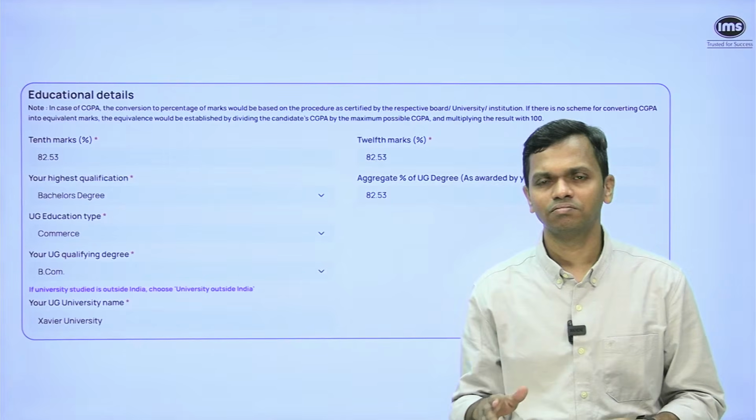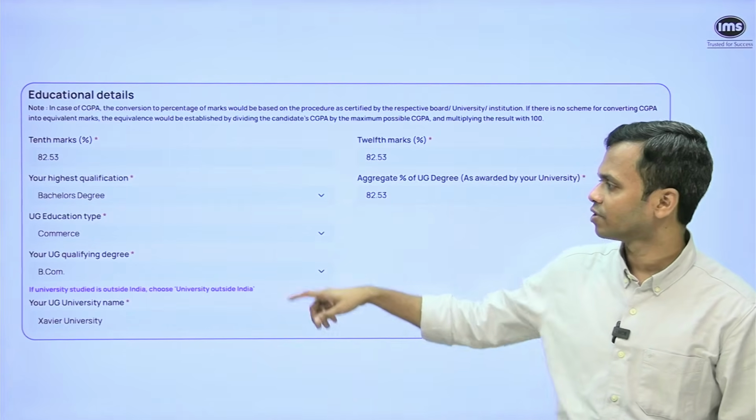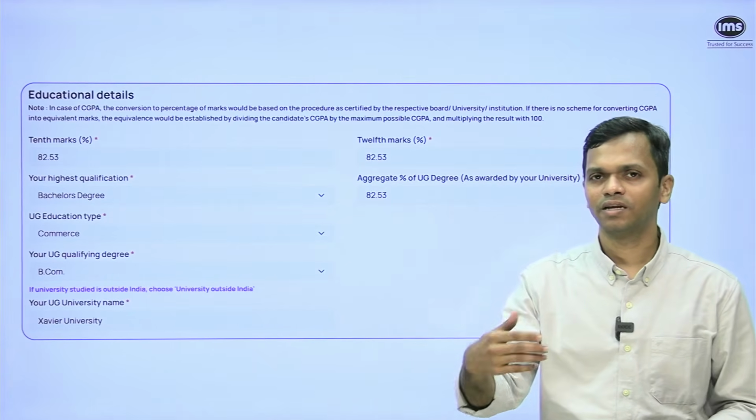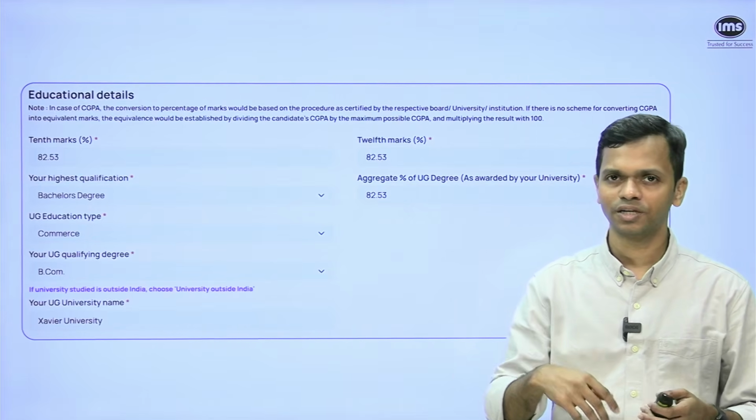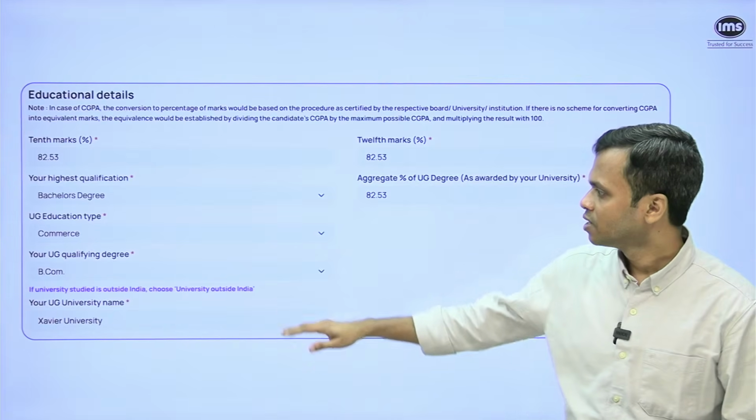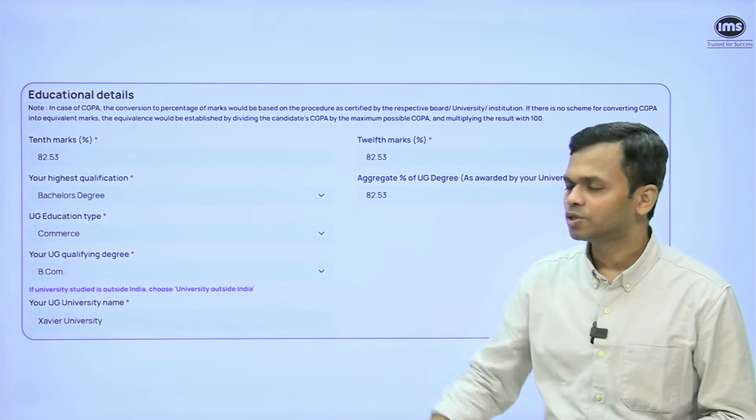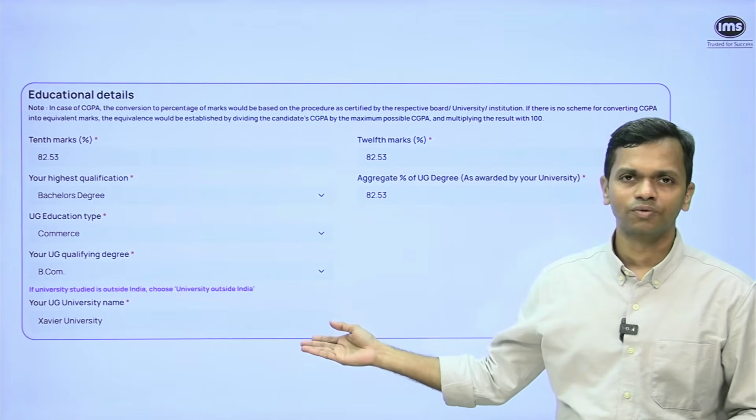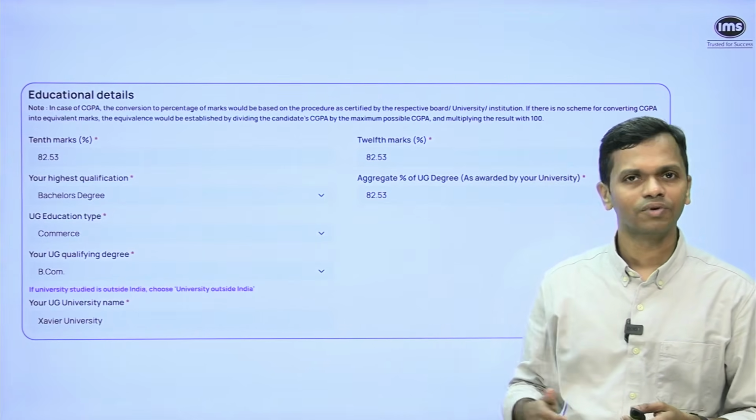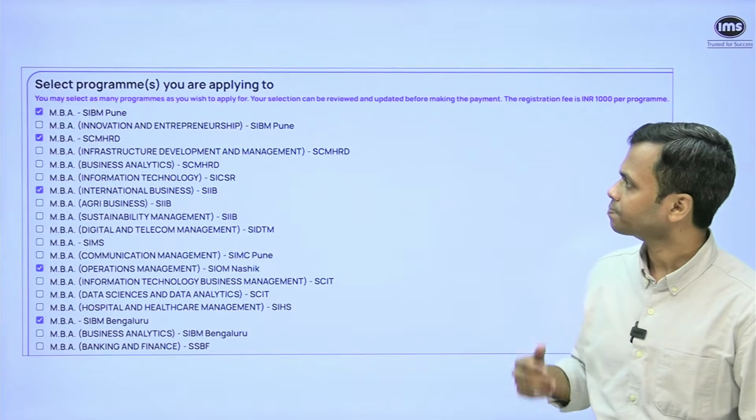Anyway, they have done error proofing. So I tried doing that where I've chosen commerce here, and then I selected one of the programs which requires engineering. So it showed that you need to have engineering, so you're not eligible for it. With this, the last question is UG university name. You can mention it. If it is outside India, you can choose university outside India. If it is not available, you can say others.